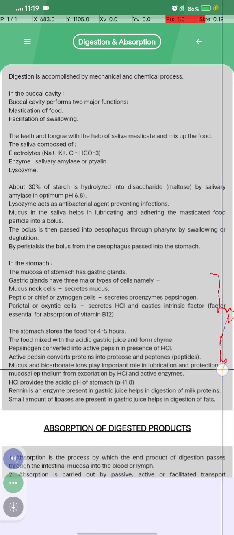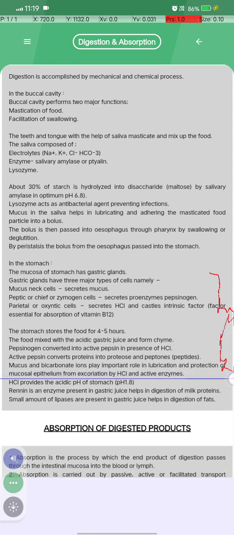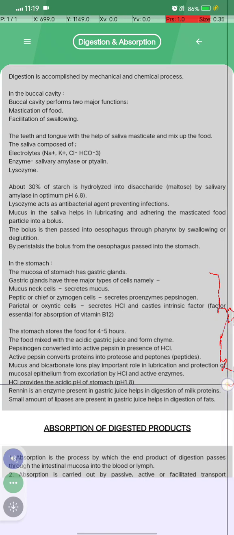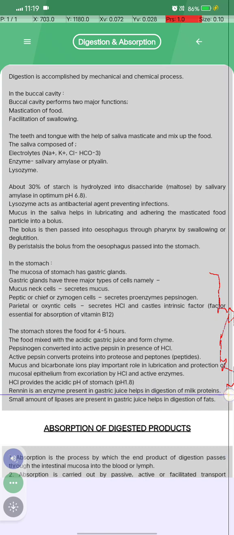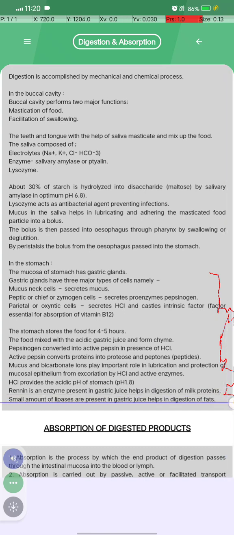Mucus and bicarbonate ions play an important role in lubrication and protection of the mucosal epithelium from excoriation by HCl and enzymes. The HCl provides the acidic pH of the stomach, about pH 1.8. Renin is an enzyme present in gastric juice that helps in the digestion of milk proteins, and a small amount of lipase is present in gastric juice, helping in the digestion of fats.